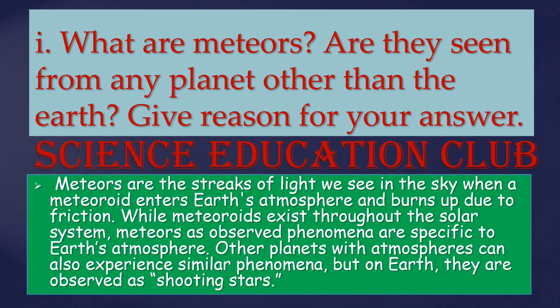What are meteors? Are they seen from any planet other than the Earth? Give reason for your answer. Meteors are the streaks of light we see in the sky when a meteoroid enters Earth's atmosphere and burns up due to friction. While meteoroids exist throughout the solar system, meteors as observed phenomena are specific to Earth's atmosphere. Other planets with atmospheres can also experience similar phenomena, but on Earth they are observed as shooting stars.